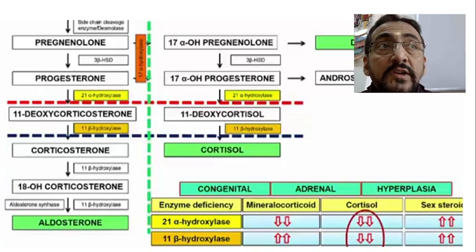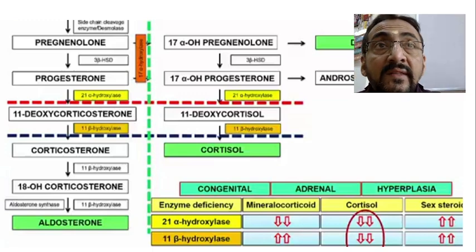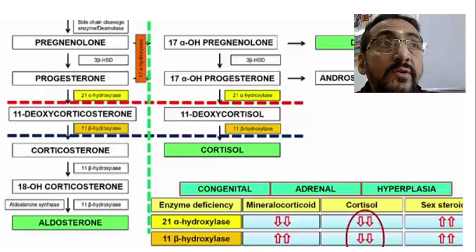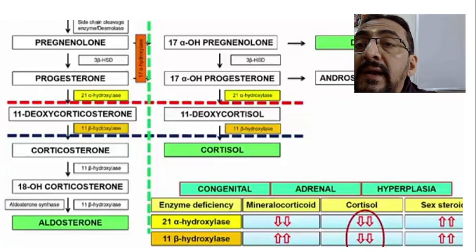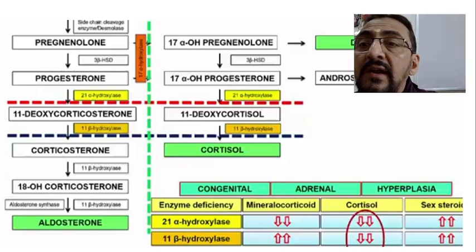Because cholesterol enters the side chain cleavage, changes take place. The first step is that cholesterol is converted into pregnenolone. Pregnenolone is the first thing formed, and then this pregnenolone is converted into progesterone. The conversion of pregnenolone into progesterone is by the help of the enzyme 3-beta HSD.